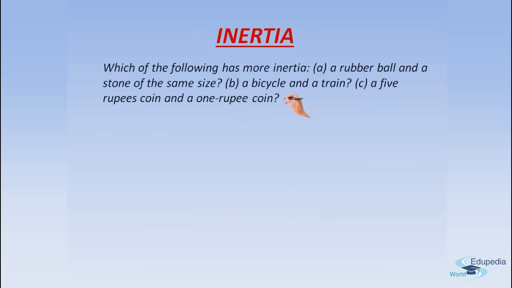The first problem says, which of the following has more inertia? We talked about inertia, right? What did we study about inertia? We said that the more the mass of any object, the more will be the inertia. So now we have a rubber ball and a stone, and they are, let's say, of the same size. Then which object will have more inertia? Yes, obviously the stone will have more inertia because the same size stone also will be heavier than the ball, right?